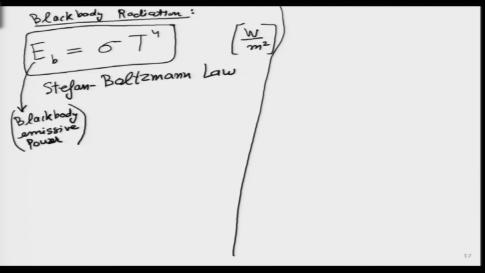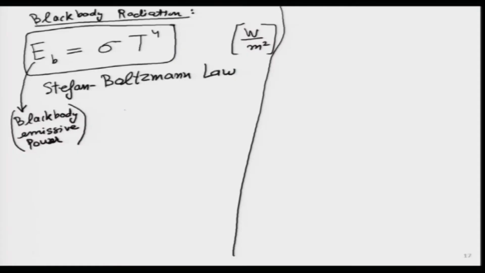Having written this equation, let us also define what exactly is a black body. Do we see black bodies around us? Does a black body look black in color? What is its definition? So, a black body is some sort of a theoretical construct whose definition is as follows. Let me write it for clarity's sake over here.